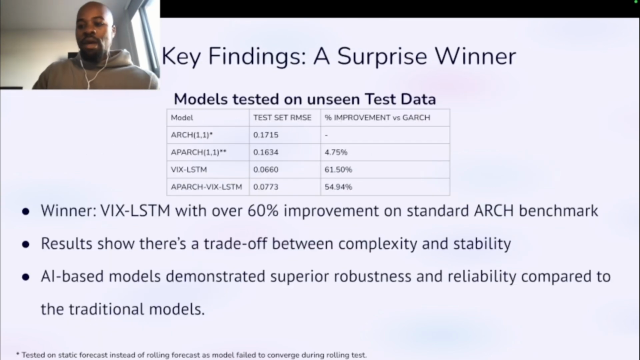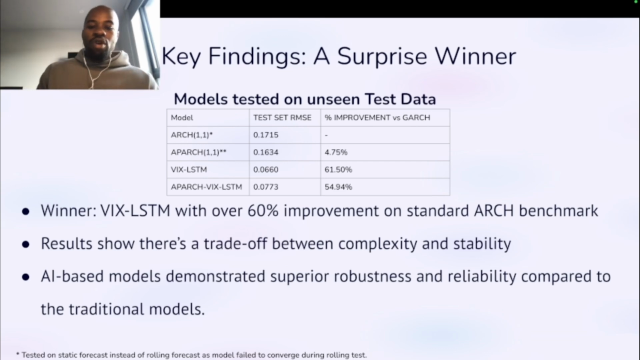So my key findings were that all of the winning models improved on the ARCH, but the APARCH improved only 4.7% compared to the ARCH on the unseen test data. The VIX LSTM improved 61.5% compared to the baseline ARCH model, and the APARCH VIX LSTM improved 55% compared to the baseline model. So the winner was the VIX LSTM with over 60% improvement on the standard ARCH benchmark.